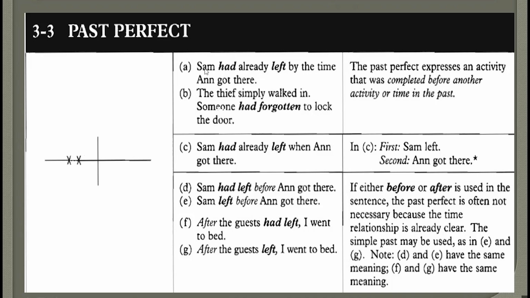If you choose to use the past continuous here in the situation, if you say Sam was leaving by the time Anne got there, this means that Anne met him. She saw him. He was opening the door, for example, getting ready to leave, and then she saw him. But here she didn't have a chance to see him. That's what happened.